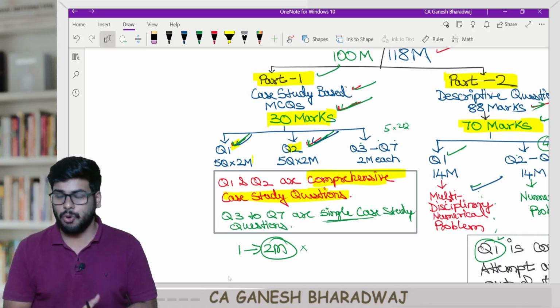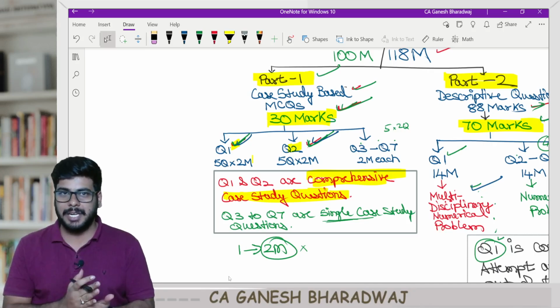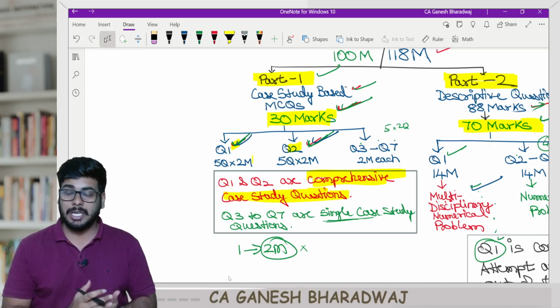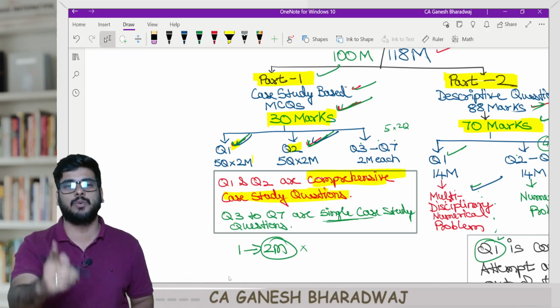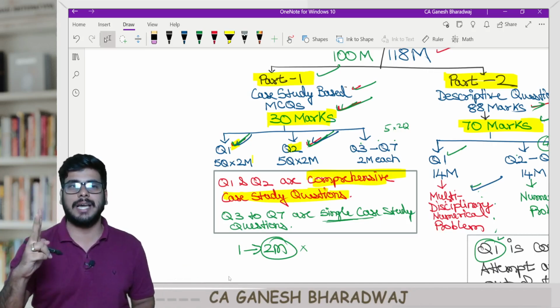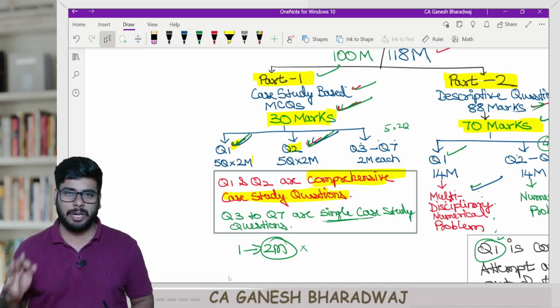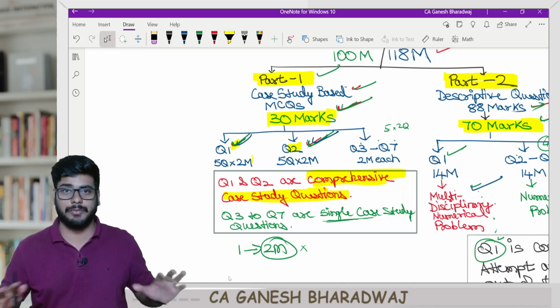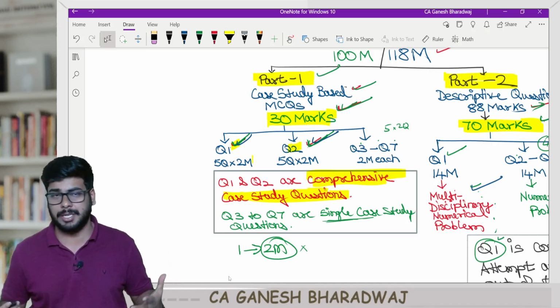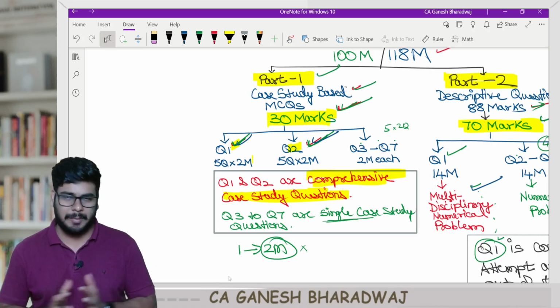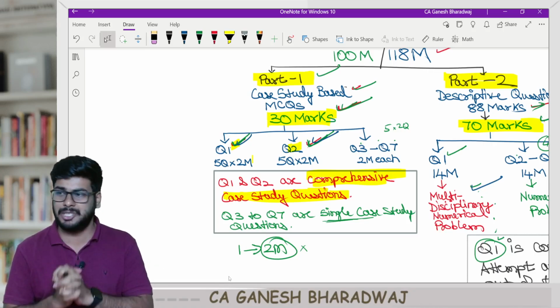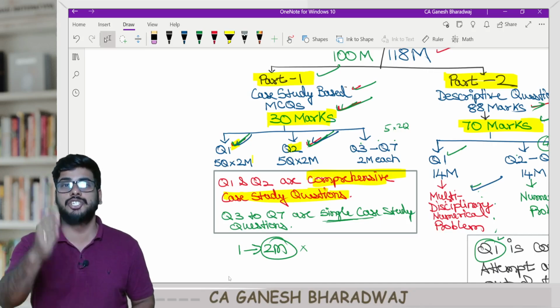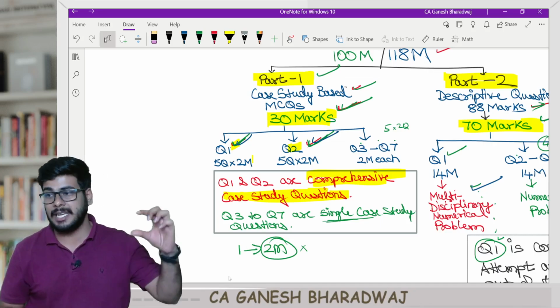A very good initiative at the end of the day, and I urge you all to start preparing for the subjects conceptually. Sir, how do I do it? Simple. Start working on the mock test paper and the RTP. This is the best ever mock test paper I've seen in the history of the Institute's mock test paper series, because they have completely changed the style of testing, and it's absolutely a class apart. I urge you all to please start solving it. Have a timer and solve it.